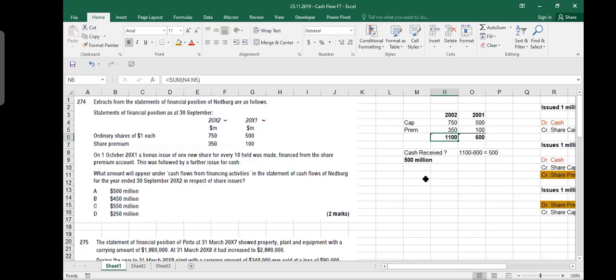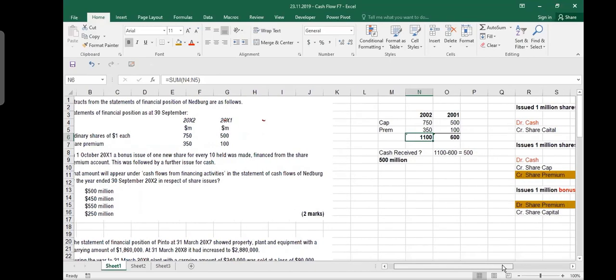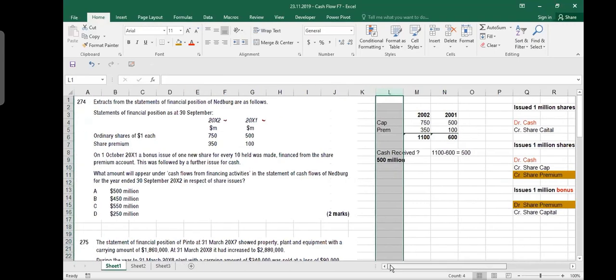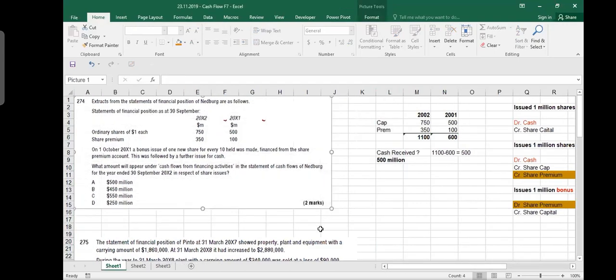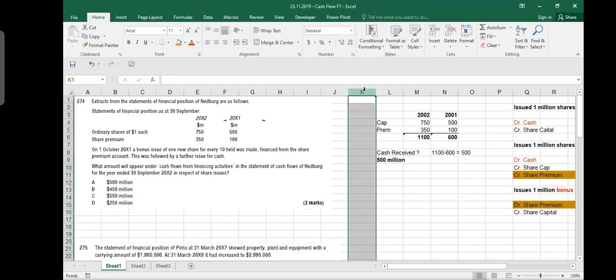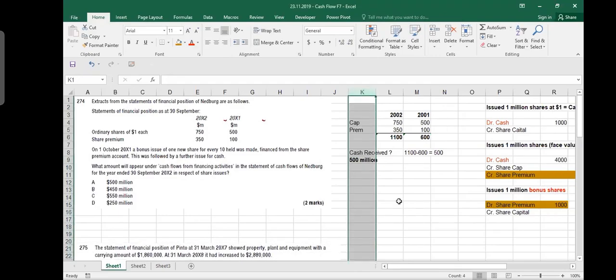Yeah. So I think the upper statement which says that a bonus issue of new shares was financed from the share premium account, this line, if it was not there, doesn't make any sense. The answer will be 500 million only. Yeah, we know that. It's just to confuse the students. Yeah, they are just confusing you.